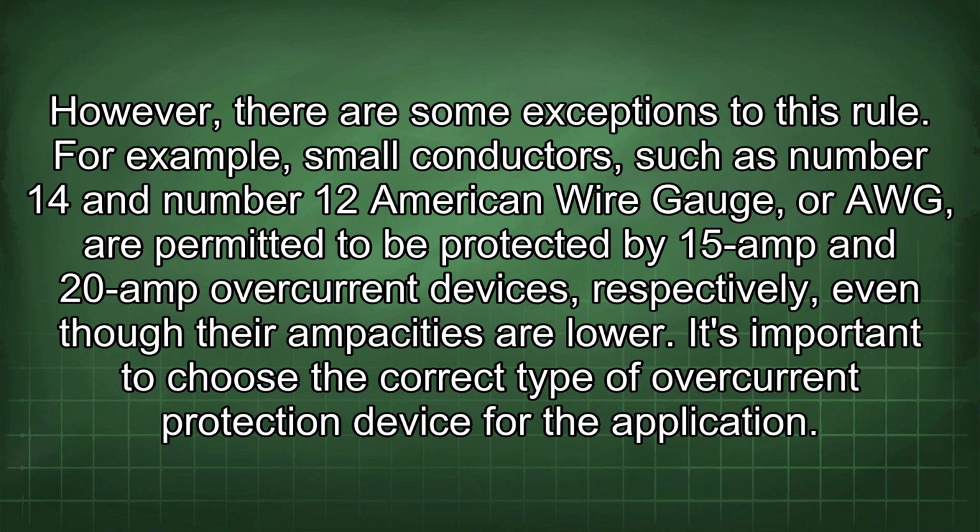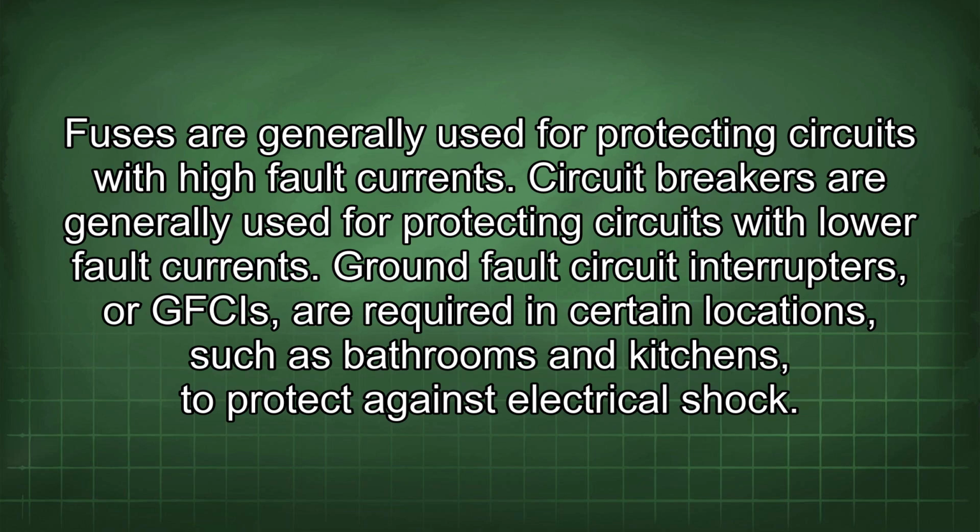For example, small conductors such as number 14 and number 12 American Wire Gauge, or AWG, are permitted to be protected by 15 amp and 20 amp overcurrent devices, respectively, even though their ampacities are lower. It's important to choose the correct type of overcurrent protection device for the application. Fuses are generally used for protecting circuits with high fault currents. Circuit breakers are generally used for protecting circuits with lower fault currents.